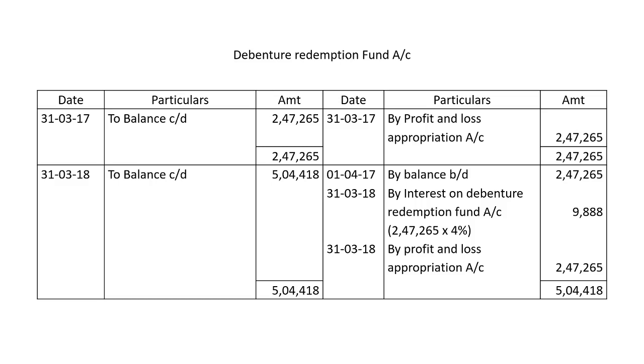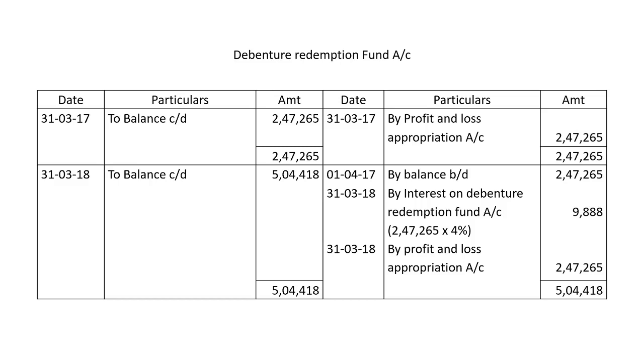At the end of the year, 31st March 2018, the interest will be calculated on that investment: ₹2,47,265 into 4%, which is ₹9,888. So at every year ending we have to calculate the interest. Again in that year ending, we invest a further ₹2,47,265 by profit and loss appropriation account.